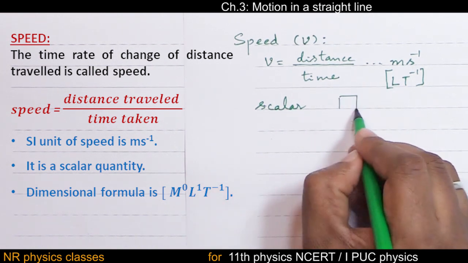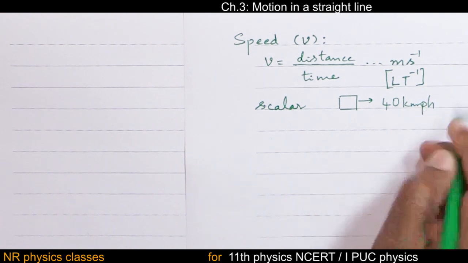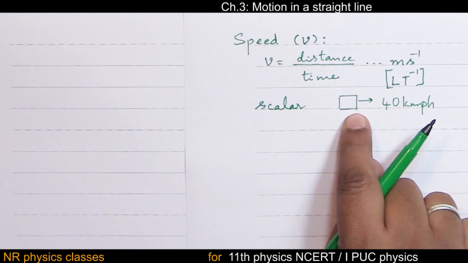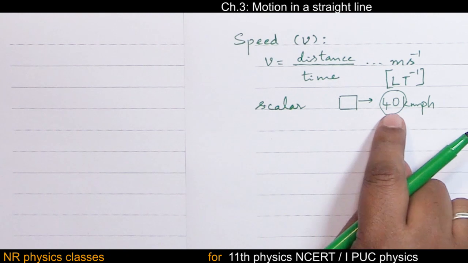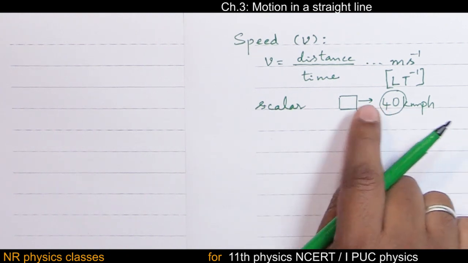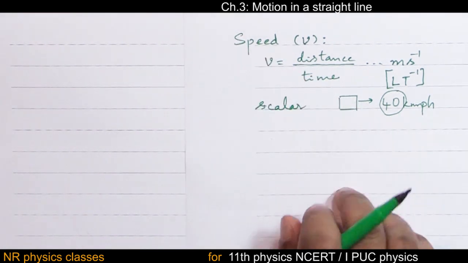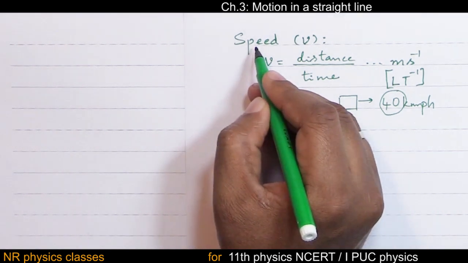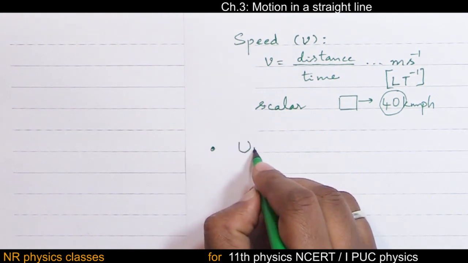Speed of a vehicle. The speed of a vehicle is 40 km per hour. Enough. You don't have to mention the direction of the motion of the vehicle or the body. Just this number is sufficient. If just a number is sufficient, it is a scalar quantity. A number along with direction becomes a vector. So right now speed is a scalar quantity. There are different types of speed. Uniform speed.